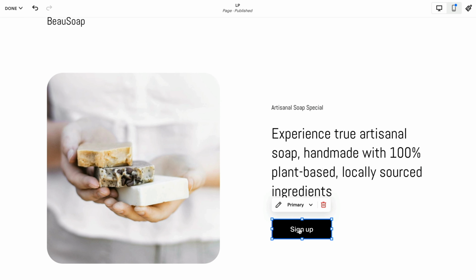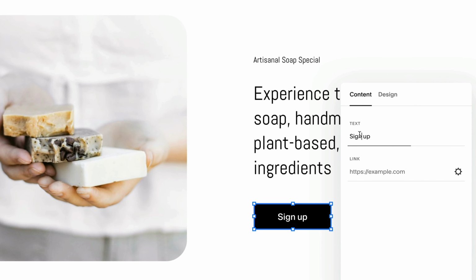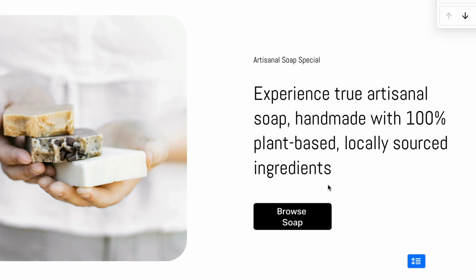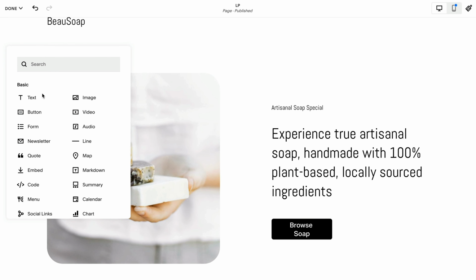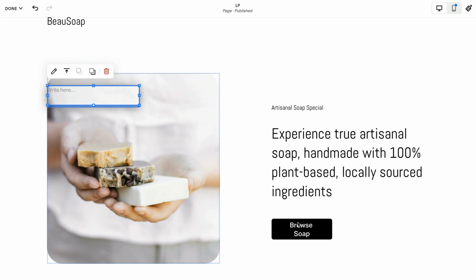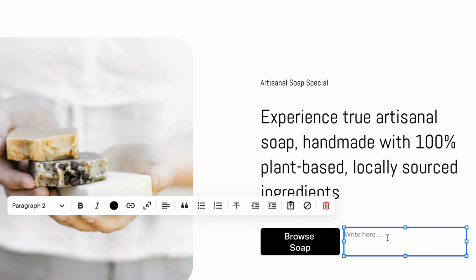And to edit the button, we click in the button, and then we hit edit text. We're going to change the link to the button later, but this is going to say browse soap. And then next to it, I actually want to add a text block that says why. Why Bow Soap? I'm going to explain that all in a bit. But basically right now, we're going to add a little text item. We're going to drag it here into the grid, and we're going to say why Bow Soap?